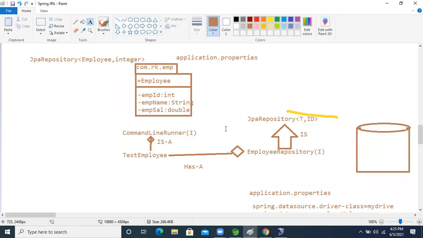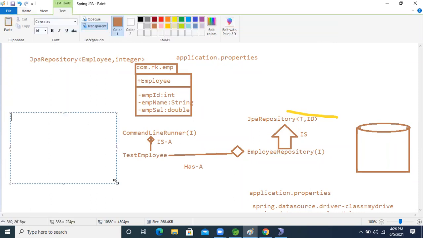So to develop this application, we need some starter: the Data JPA starter, spring-boot-starter-data-jpa. This starter we need. Another one is Lombok, which we will use in this application.